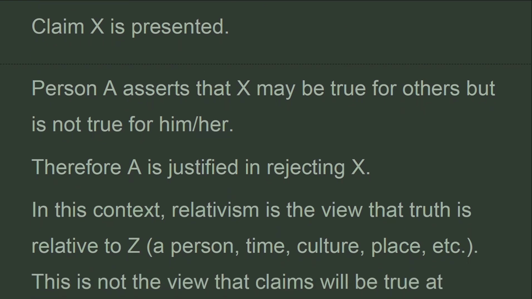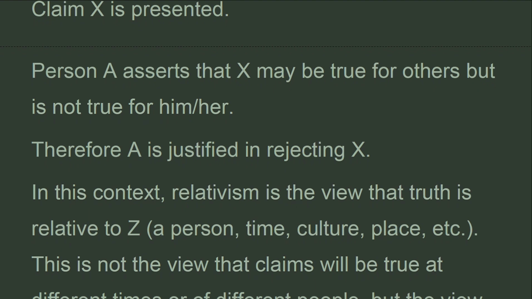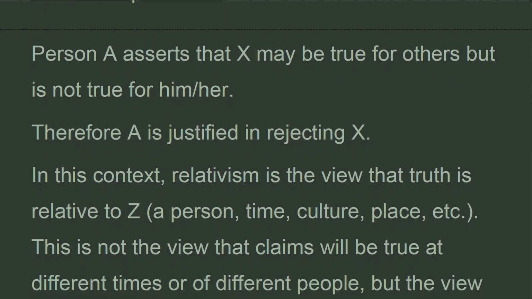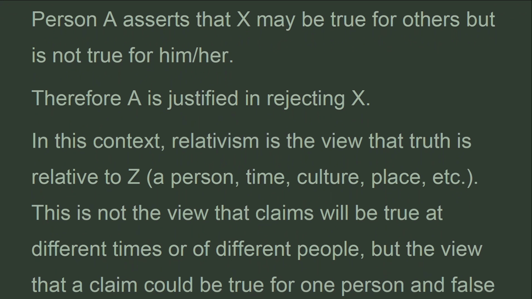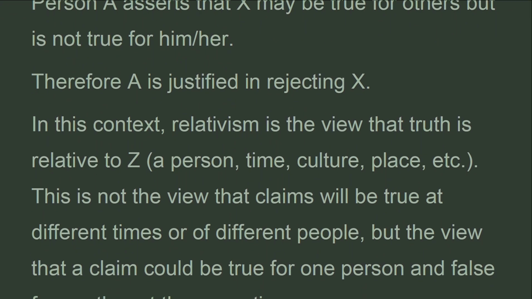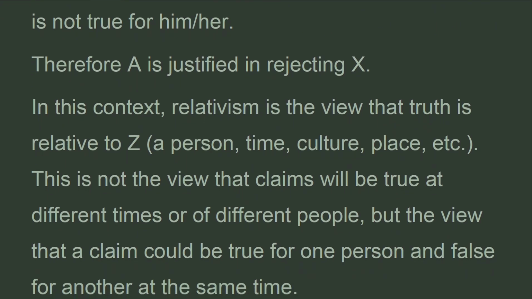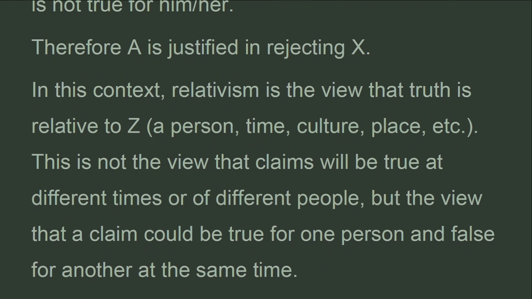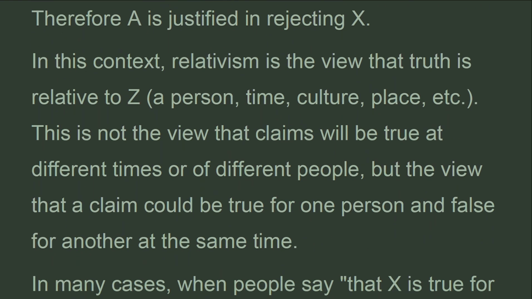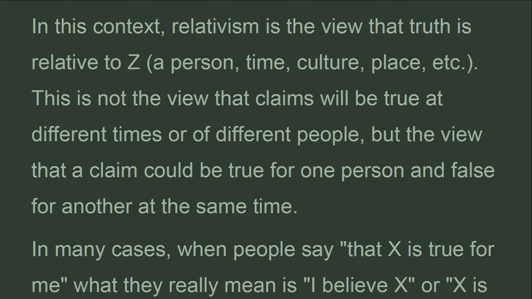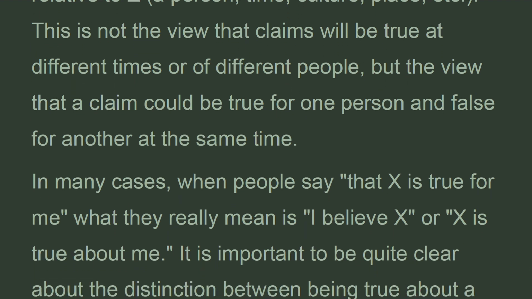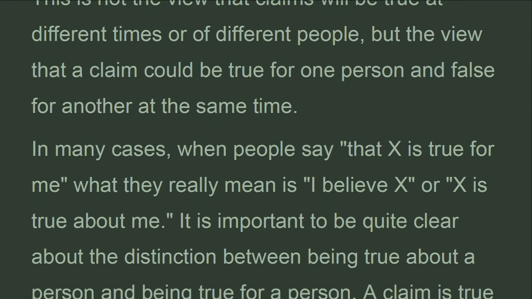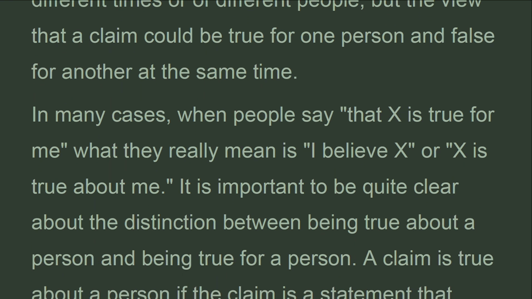In this context, relativism is the view that truth is relative to Z: a person, time, culture, place, etc. This is not the view that claims will be true at different times or of different people, but the view that a claim could be true for one person and false for another at the same time. In many cases, when people say that X is true for me, what they really mean is I believe X, or X is true about me.